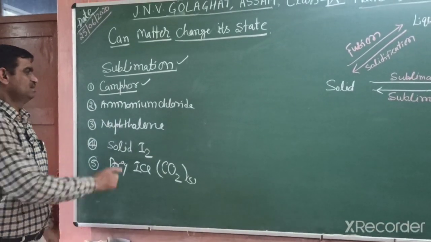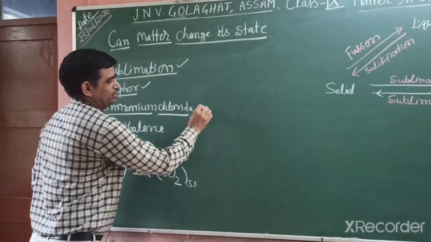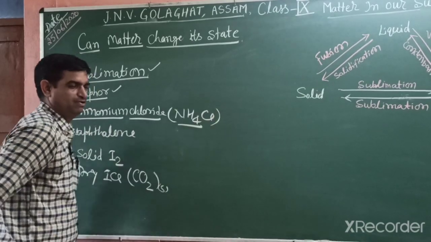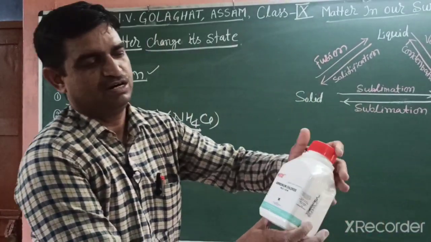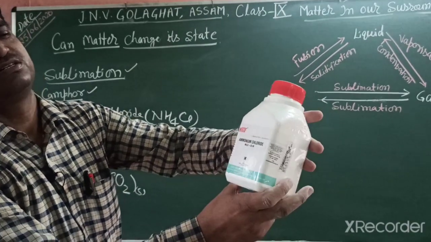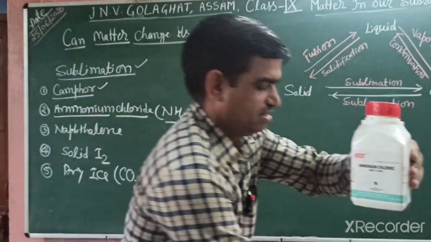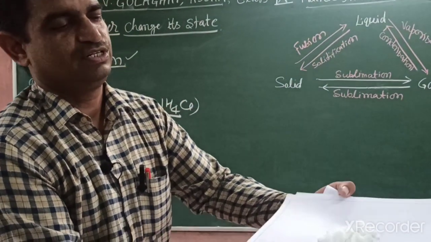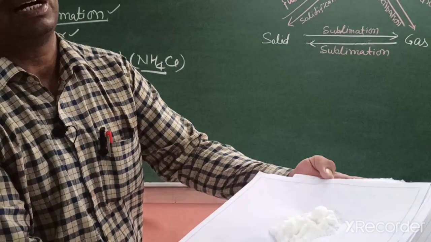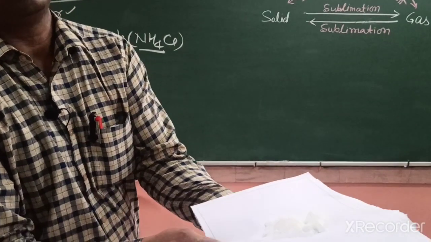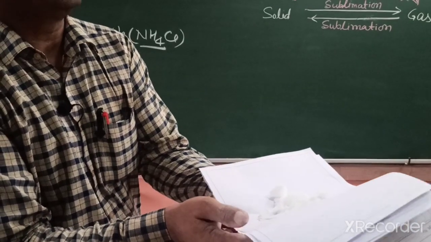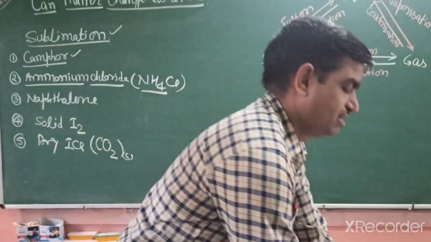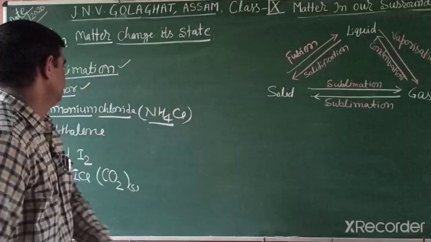Another compound is ammonium chloride. This compound is also a sublimable compound. Ammonium chloride has white crystals. You can see this white crystalline ammonium chloride, and this compound sublimes. When we heat it, as we explain by activity, you can see it changes directly from solid into gas, and when we cool down, the gas again converts into solid state.